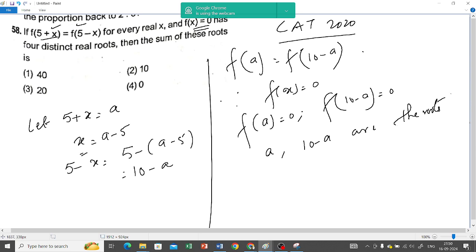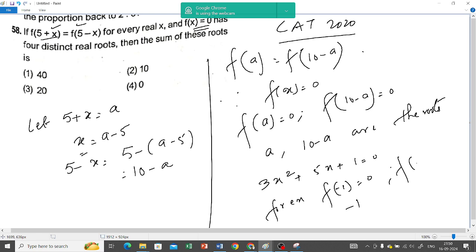Yes or no? You remember the concept of roots? Say for example, there was an equation 3x square plus 5x plus 1 equals 0. Say f of minus 1 is equal to 0, for example, then what will I tell? I will tell minus 1 is a root. If f of minus 2 is equal to 0, then I will tell minus 2 is a root, right?